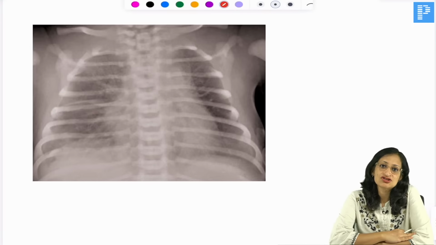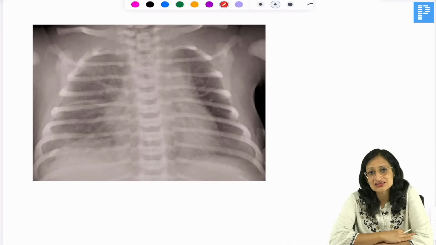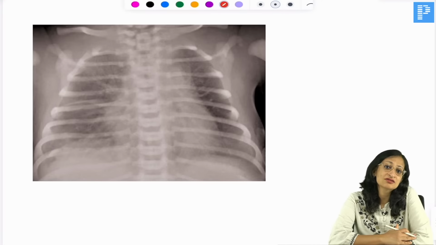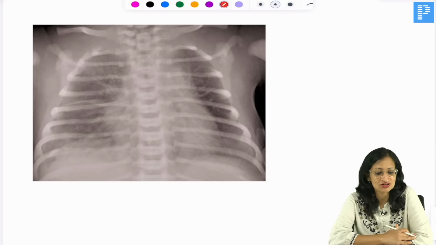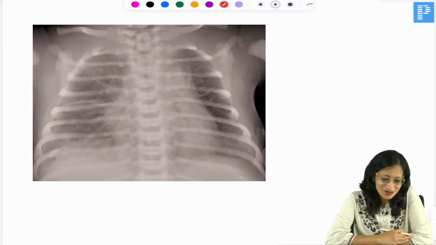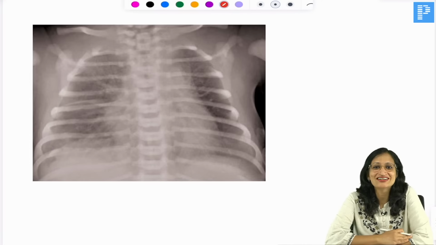Okay, moving ahead, what do you see here? This image was there in the recent INI-CET exam conducted in May 2025. You will usually find this in term babies or near term babies, and babies born by cesarean section are more at risk for this condition. So this is known as, yes, lots of chocolates to all of you, keep answering like this.